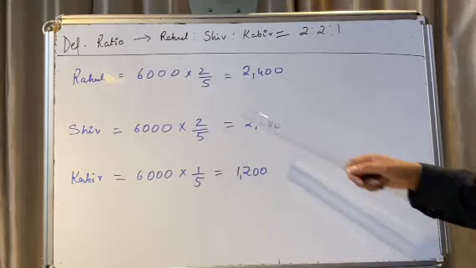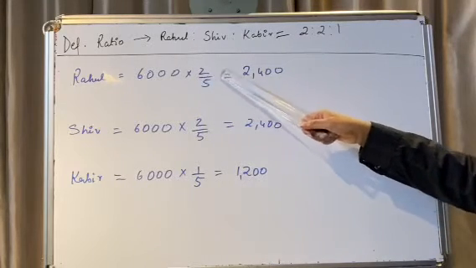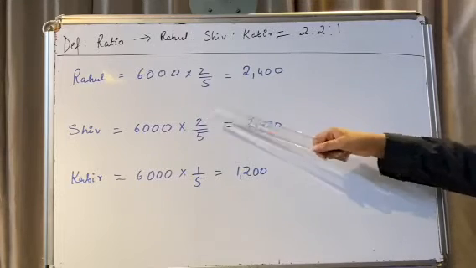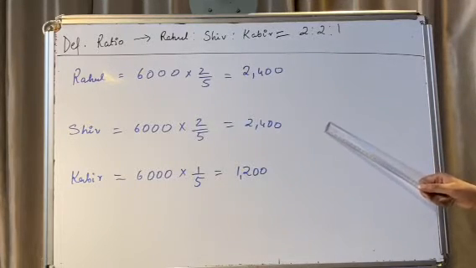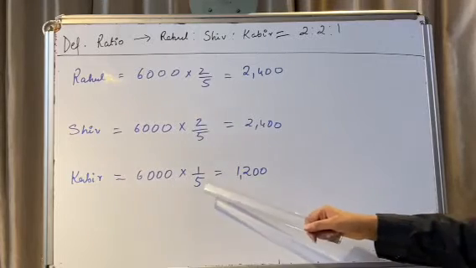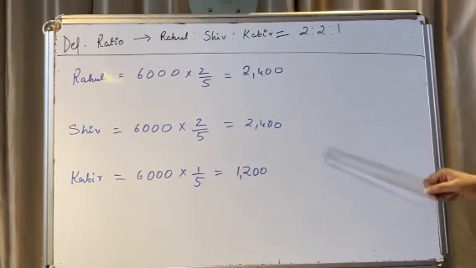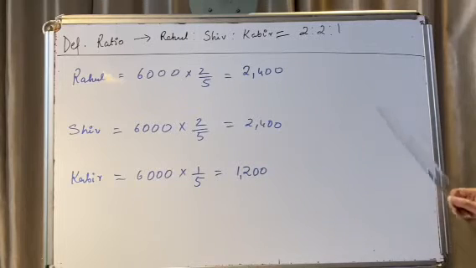So, Rahul will give up 6,000 into 2 by 5 share of his profit, which is 2,400. Likewise, Shiv will also give up 2,400. And Kabir will give 1/5 of 6,000, that is 1,200. Now, all these three partners are going to give up this amount to Robert.